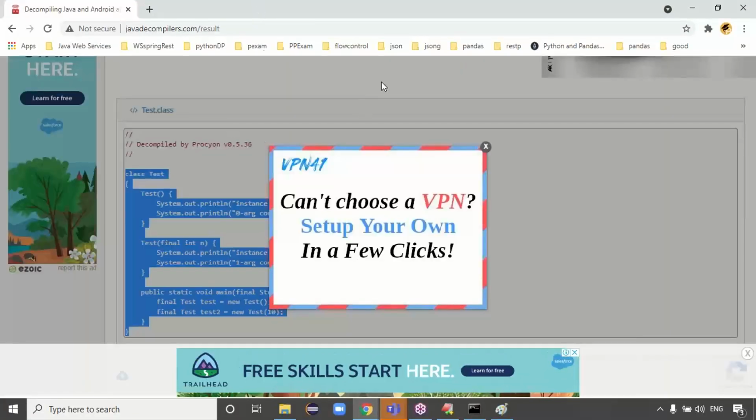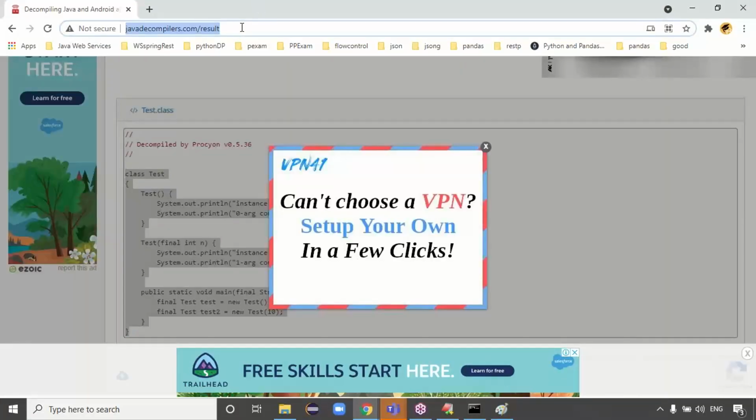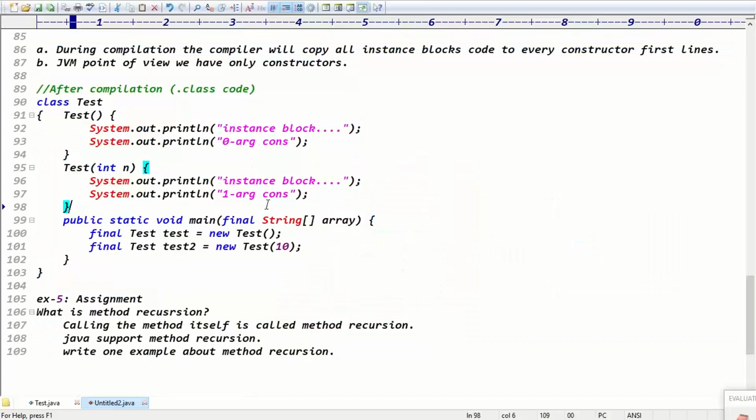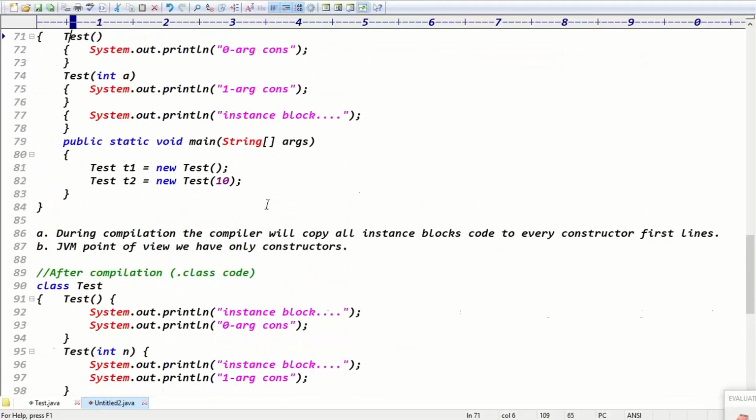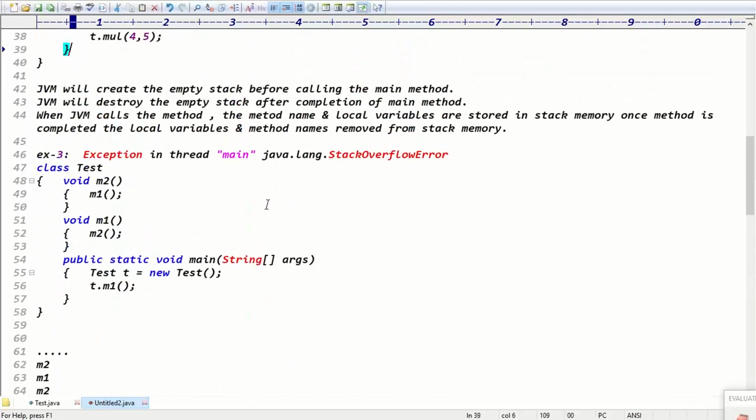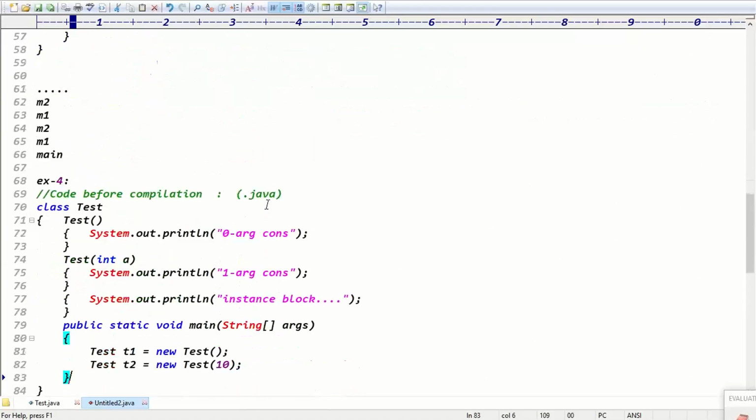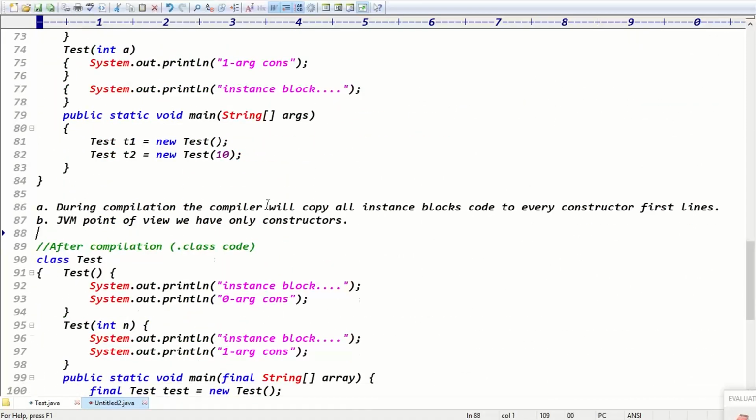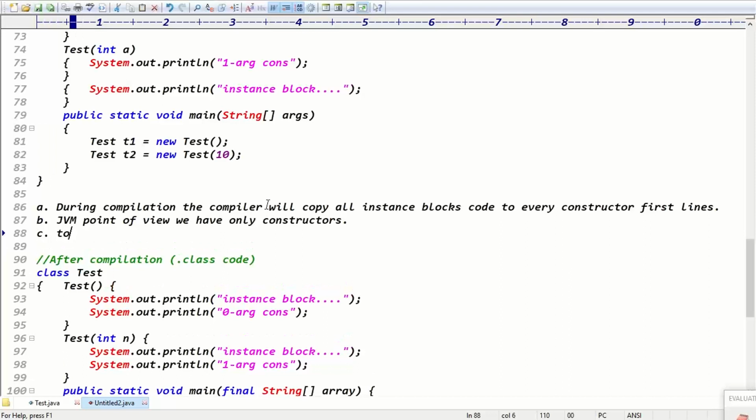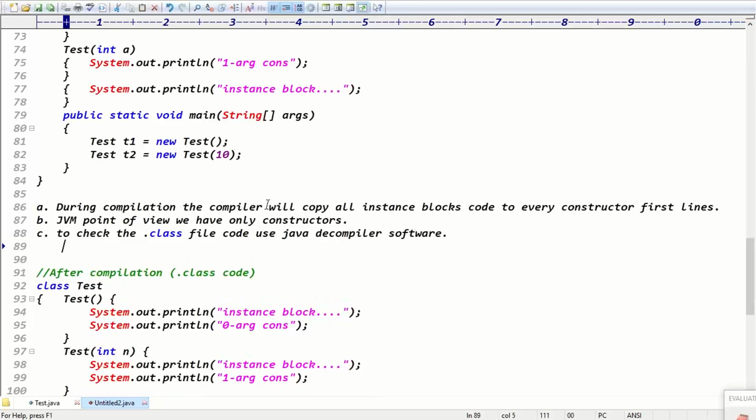Guys, are you clear? Java decompiler software, guys. To check the .class file code, use Java decompiler software. Guys, this point here: to check the .class file code, use Java decompiler software, right?